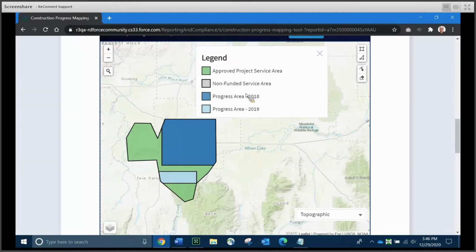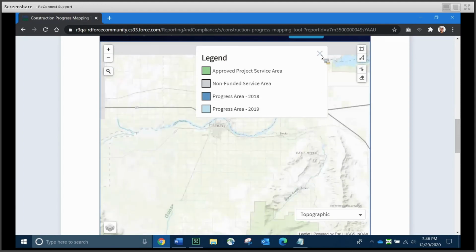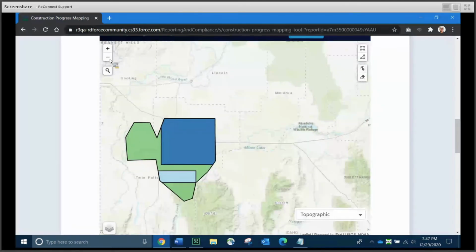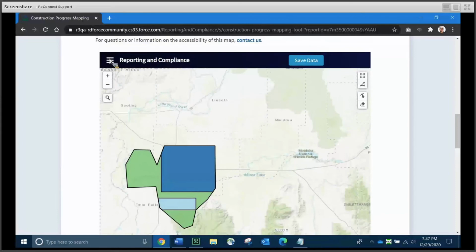You'll notice that the approved project service area is in green. You can see that here on the map. We don't have any non-funded service areas, and you can see that there's already been some progress recorded on this map in these two blue areas in 2018 and 2019. But we're going to go ahead and add to that today because, as you can see, we still have some construction to do in the green area of our approved project service area. I'm going to go ahead and close the legend.